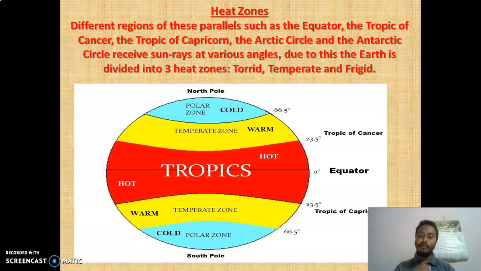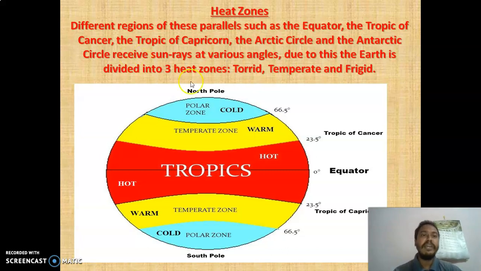Now we'll go to the next topic, which is how these latitudes are divided into zones. In the middle we have the equator, and up and down there are different zones in which we understand what our temperature is. According to the zone we live in, that is our temperature. You have understood latitude and its different parts, like Tropic of Cancer and Arctic Circle in the northern hemisphere, Tropic of Capricorn and Antarctic Circle in the southern hemisphere, and the equator in the middle. How many lines are there in latitude in total? 180. So now let's do the heat zones.